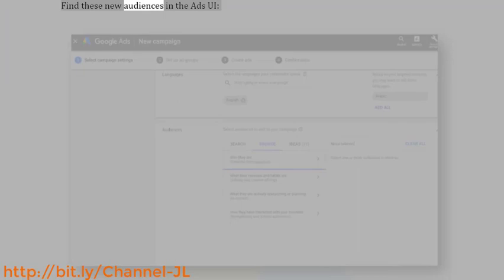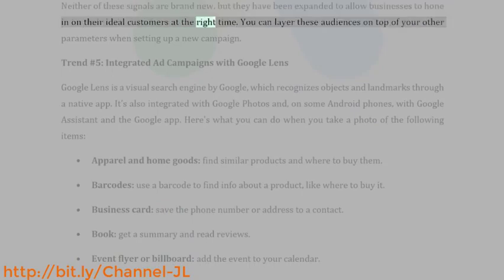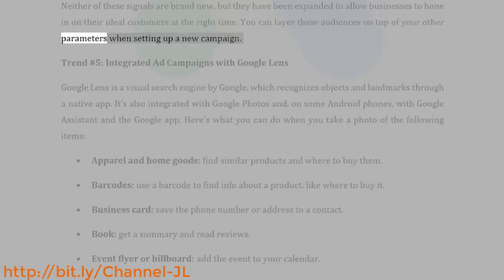Find these new audiences in the Ads UI. Neither of these signals are brand new, but they have been expanded to allow businesses to hone in on their ideal customers at the right time. You can layer these audiences on top of your other parameters when setting up a new campaign.